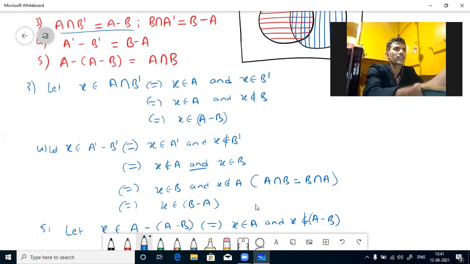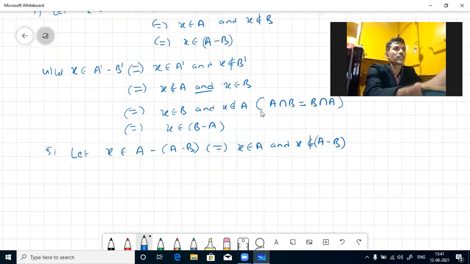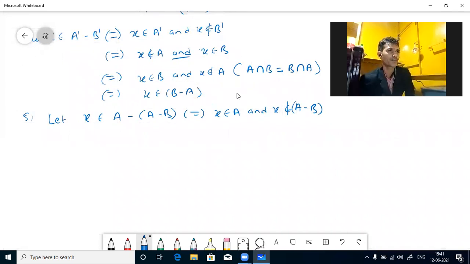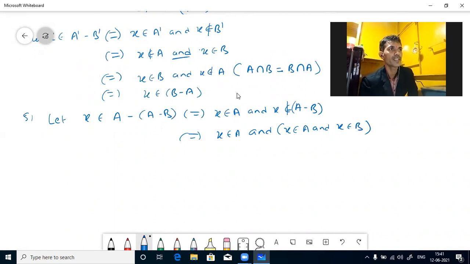Now we will consider that it is there in the intersection part. So we write X belongs to A, and this I can write as X belongs to A and X belongs to B. I am assuming that it is there in the intersection part.